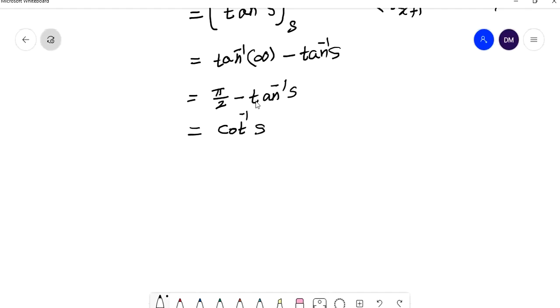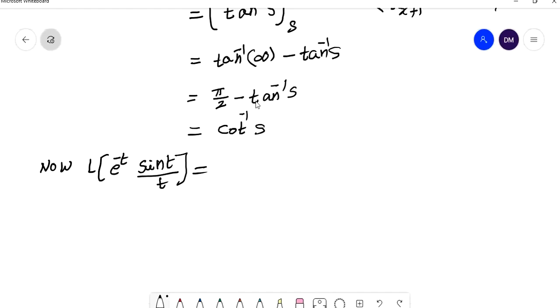Now I can find L of e power minus t into sin t by t, the Laplace transform of e power minus t into sin t by t. How can you find this one? By using the first shifting property, because it is in the form of L of e power minus at into f of t.